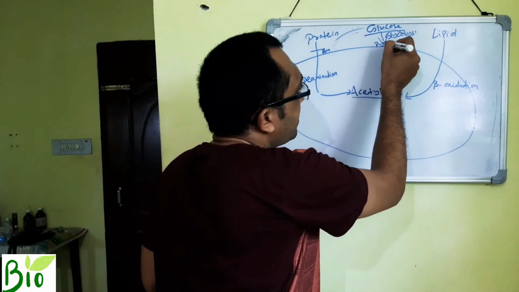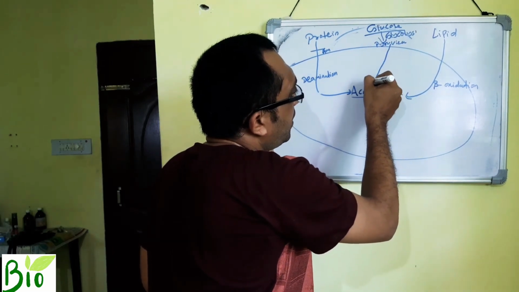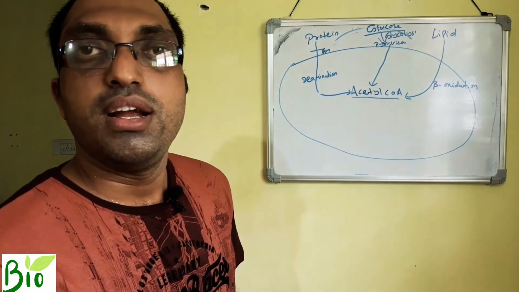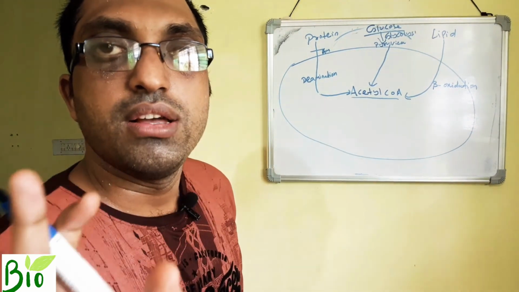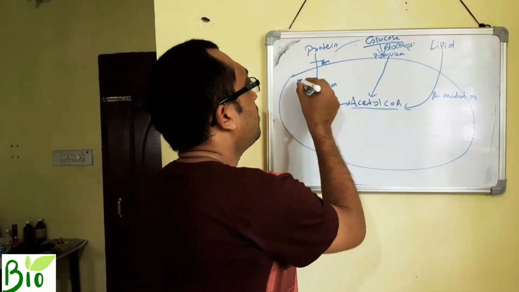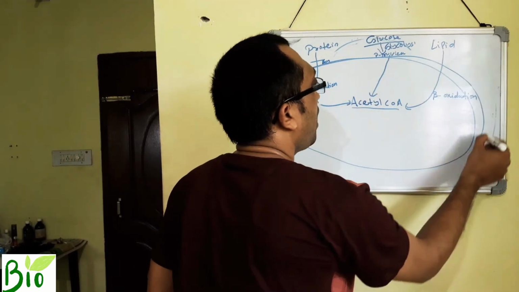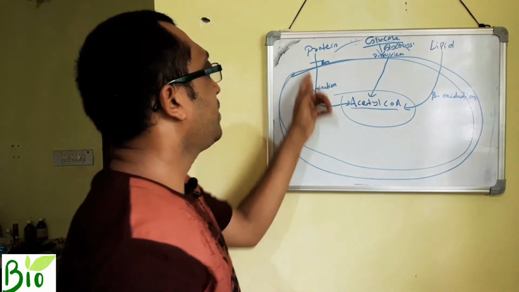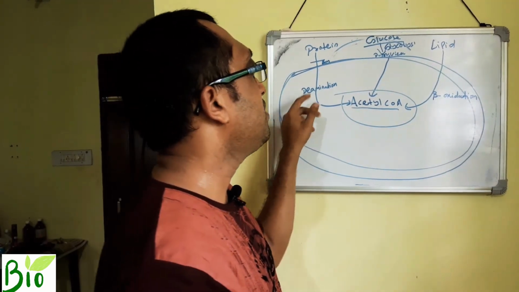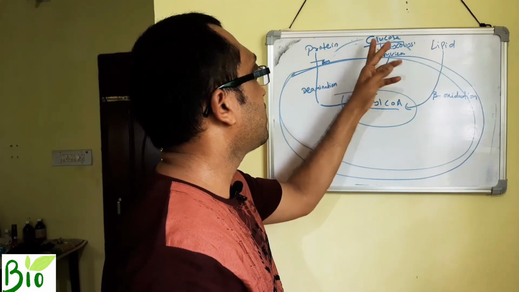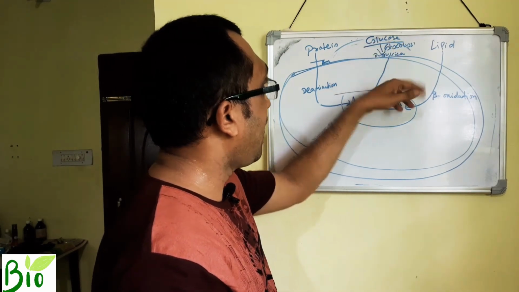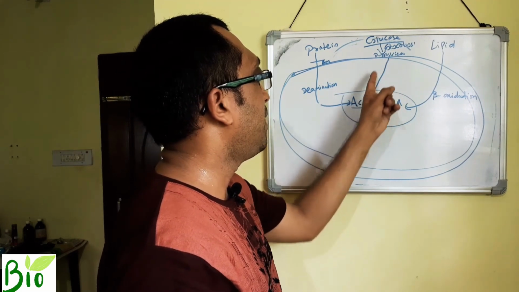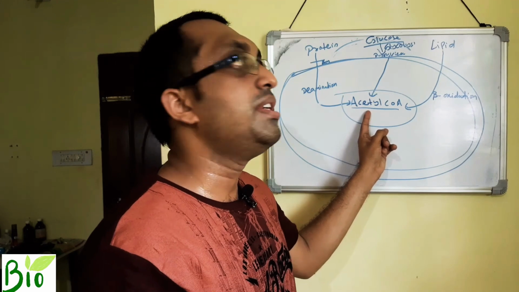Now the pyruvic acid enters into the mitochondria and converts there into acetyl coenzyme A. So this is the key point, how foods are converted into acetyl coenzyme A. Protein through deamination; glucose through glycolysis passes outside mitochondria, converts into pyruvic acid, enters into mitochondria and converts to acetyl coenzyme A.